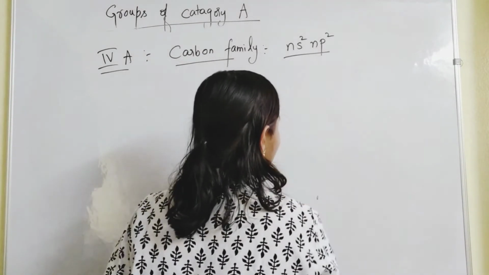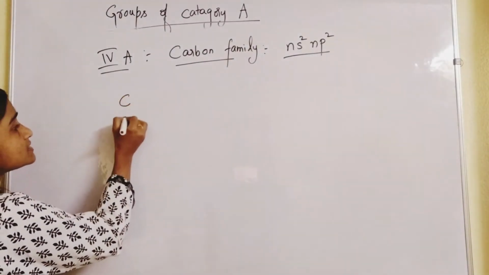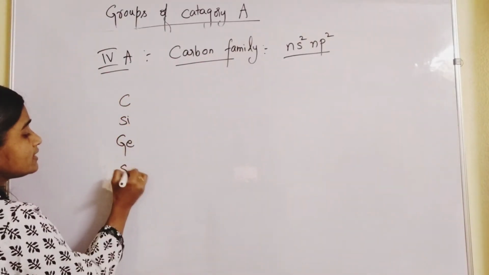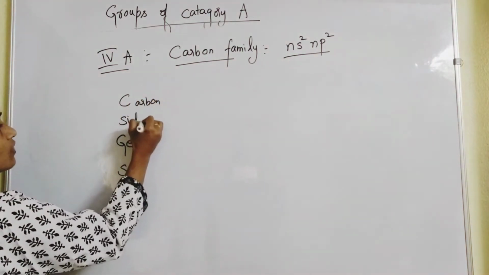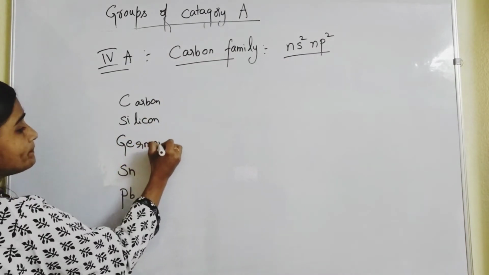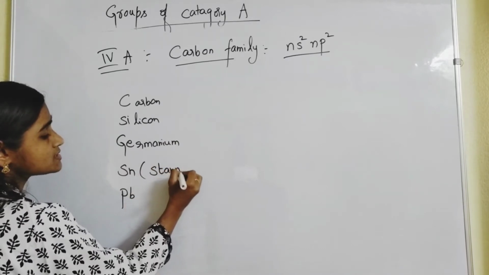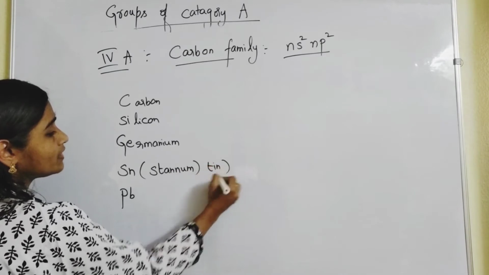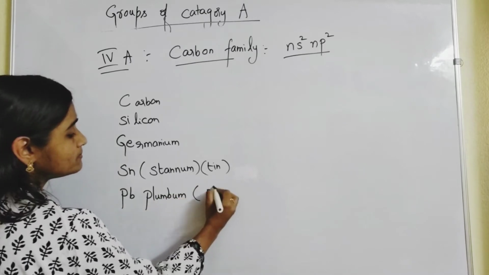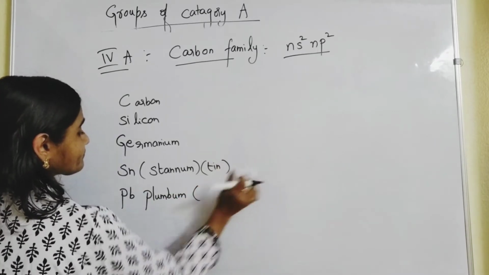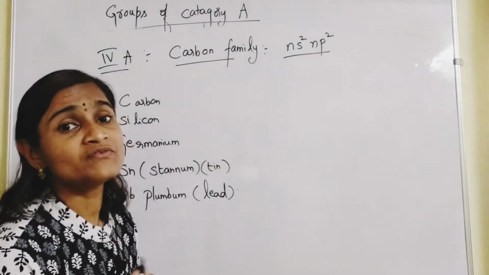So for all the elements in the 4th A group, the carbon family: carbon, silicon, germanium, tin, lead. Sn means stannum, tin, and Pb means plumbum, lead. Okay, plumbum, lead.